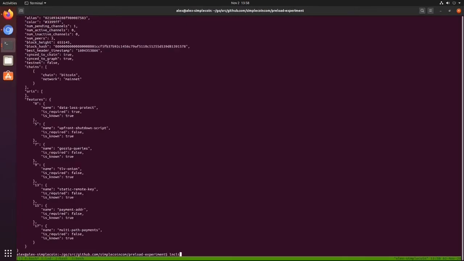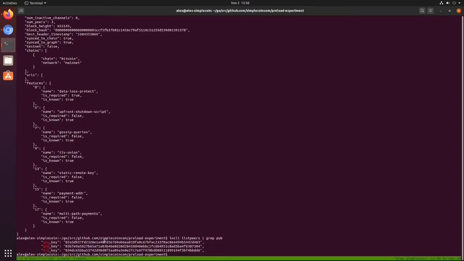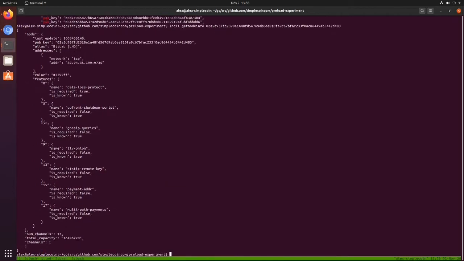We've got 3 peers connected, so let's find their pub keys, and let's see which one of those has some channels through which we might be able to pay. This first one has 13 channels.